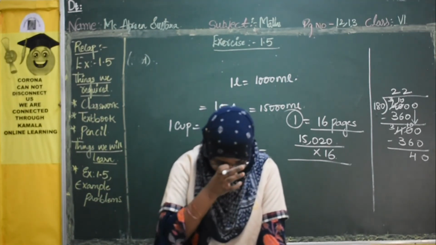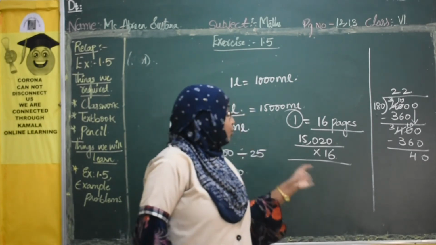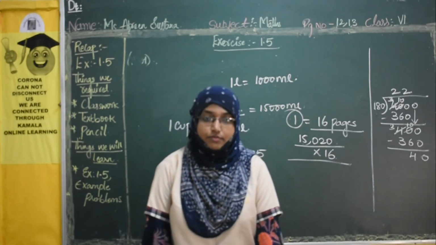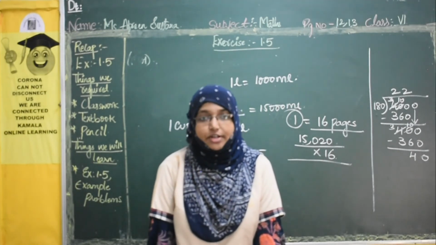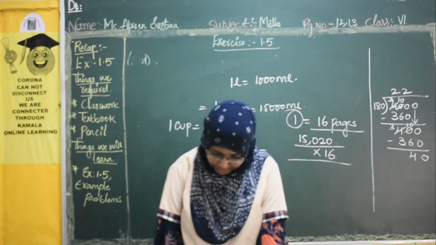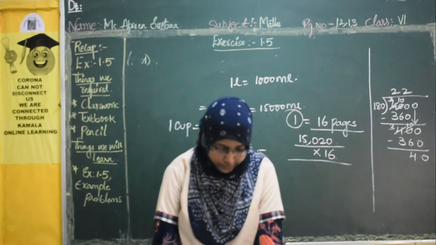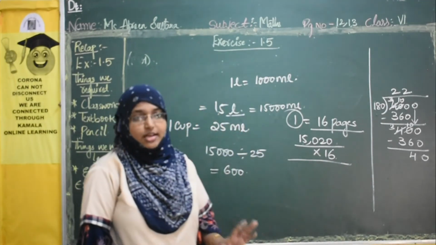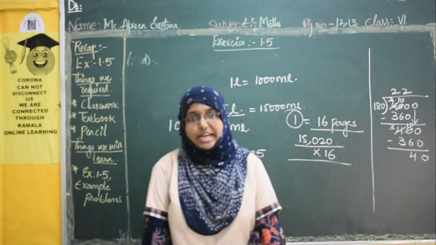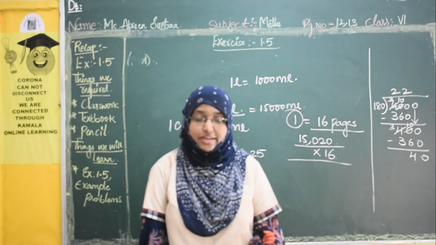Next we have the units of measurement: L for liter, M for meter, S for time, G for gram. We have also solved our exercise 1.5, and with this we have finished chapter 1.